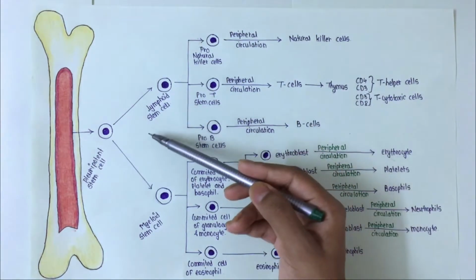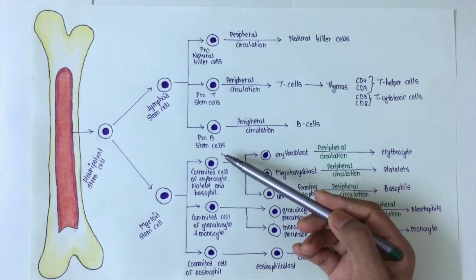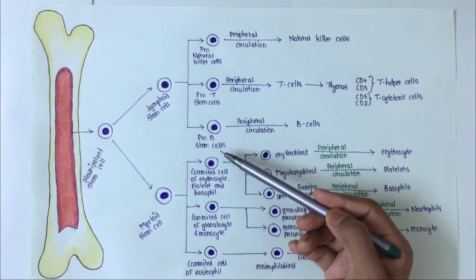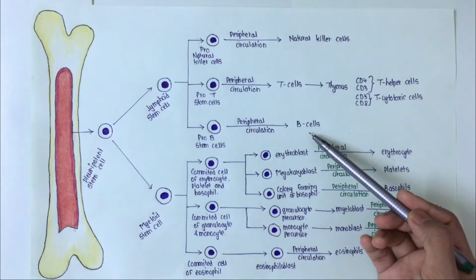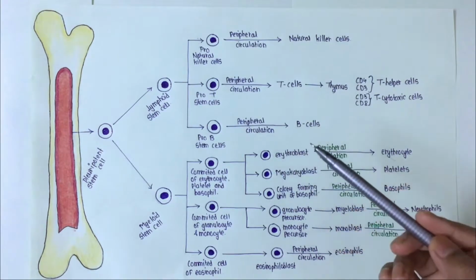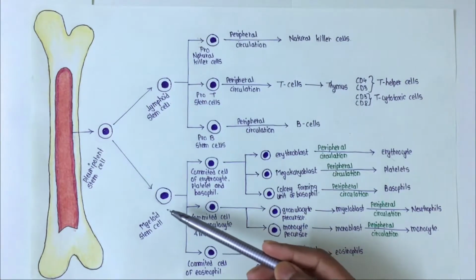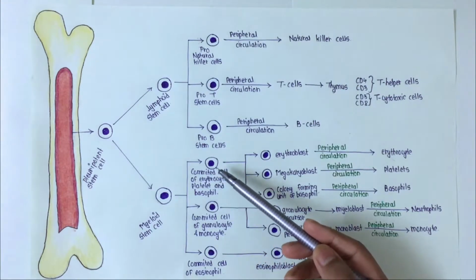Then the lymphoid stem cells also differentiate to form pro-B stem cells. These are the precursors of B cells, and they will differentiate to form B cells, and B cell gets activated in the peripheral circulation itself. Now let's come to the myeloid stem cells. So the myeloid stem cells differentiate and form committed cells.